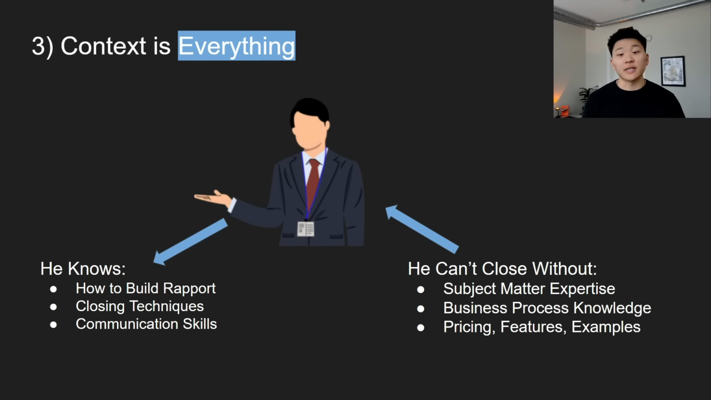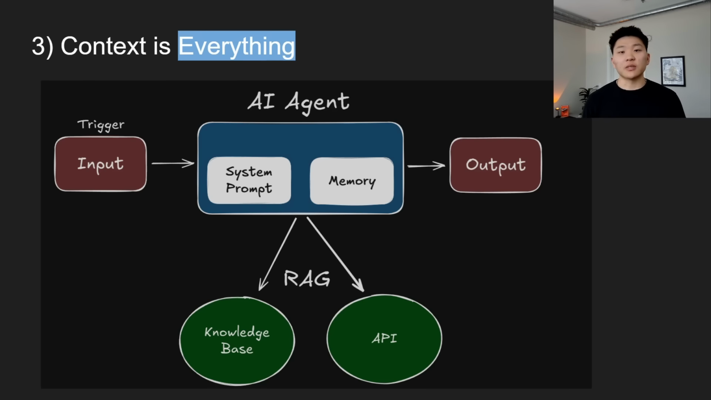A perfect example here is the salesperson analogy. Let's say you hire a superstar salesman who is amazing, with great sales technique. He understands how to build rapport, closing techniques, communication skills, just like maybe you're taking a GPT-4o model out of the box and plugging it into your agent. Now, no matter how good that model is or the salesperson is, there are going to be no closed sales without the subject matter expertise, the business process knowledge, understanding the pricing, the features, the examples, all that kind of stuff. So the question becomes, how do you actually provide your AI agents with better context?